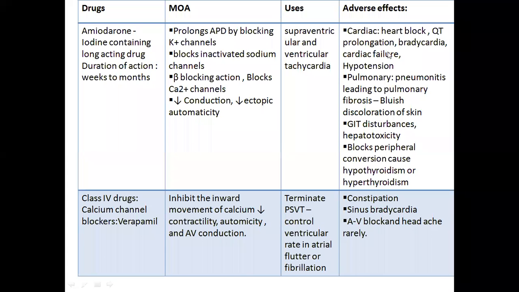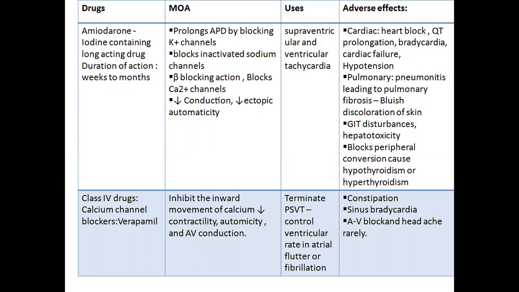Here we can see QT prolongation, a terminology which means a disorder of the heart's electrical system that predisposes an individual to irregular heartbeats, fainting spells, and sudden death. After that, we can see it also affects the pulmonary system.